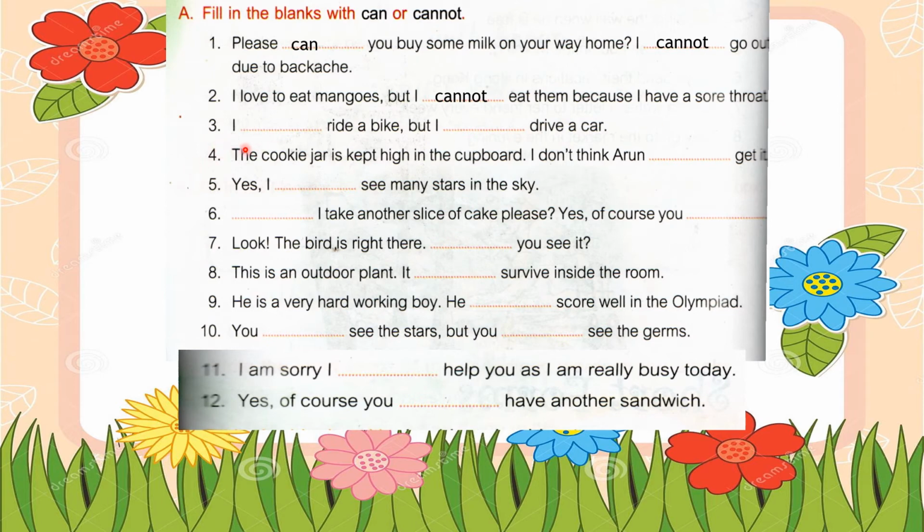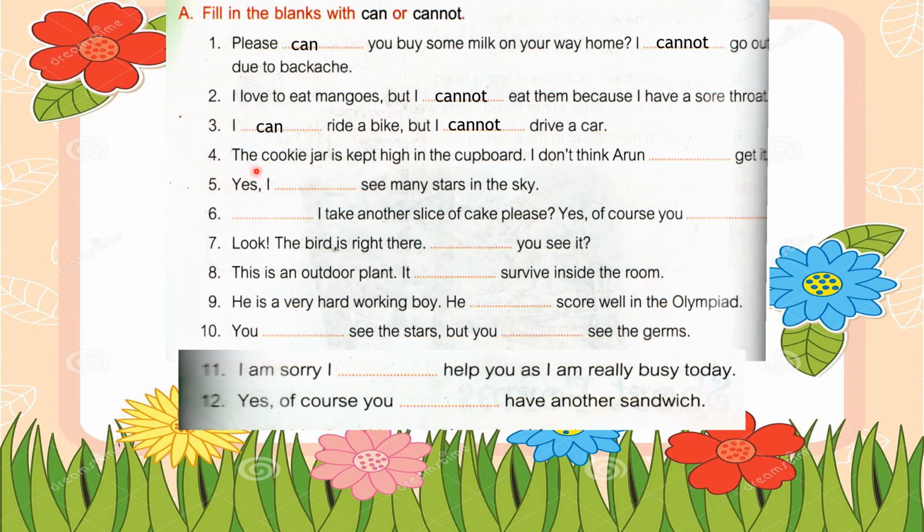Third one, I dash ride a bike, but I dash drive a car. I can ride a bike, but I cannot drive a car. So children, here the person has the ability to ride a bike, but that person does not have the ability to drive a car.